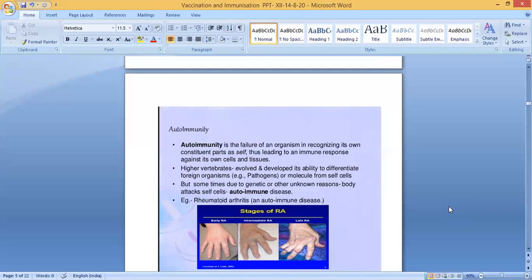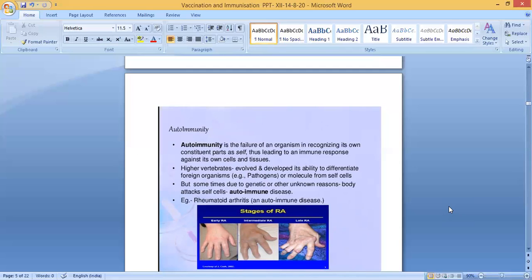But sometimes, due to genetic or other unknown reasons, the body attacks self cells. That is called autoimmune disease.